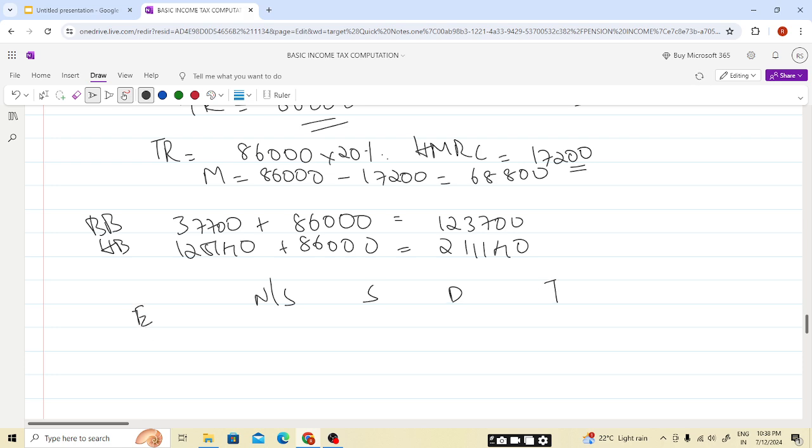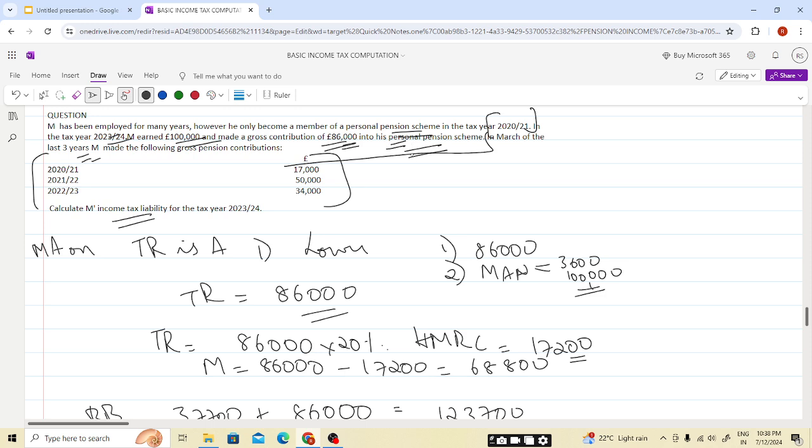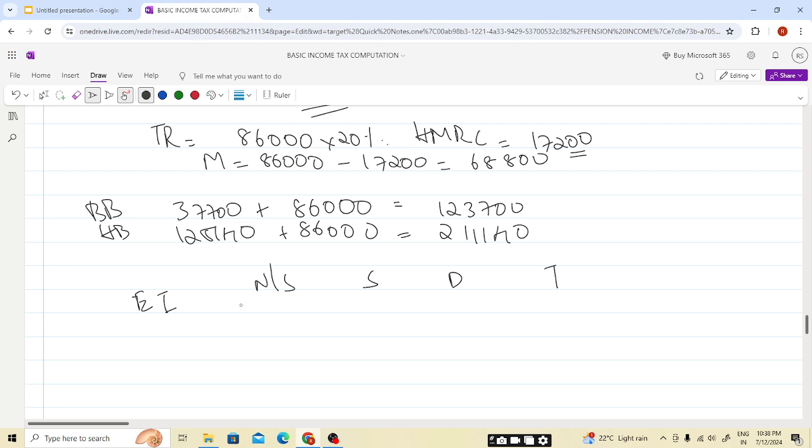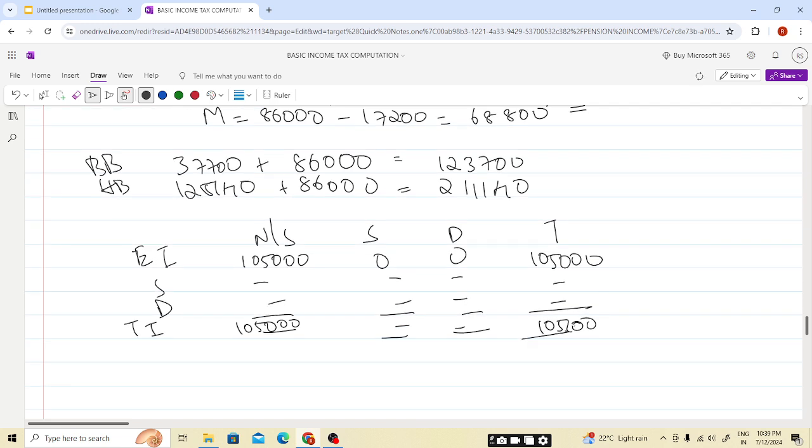Now we'll be calculating the income tax liability: non-savings income, savings, dividend, total. So employment income: here we are paying into a personal pension contribution, it is not an occupational pension. If it were occupational, we would have reduced our employment income, but it is a personal pension, not an occupational pension scheme. So 105,000. Savings and dividend, total income will be the same, 105,000. I hope this is clear.